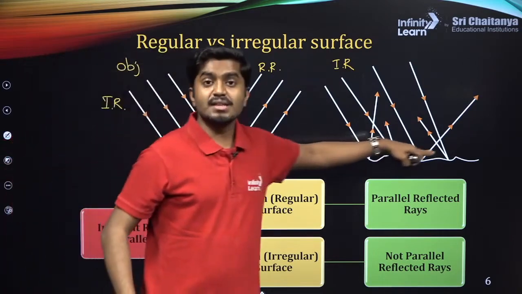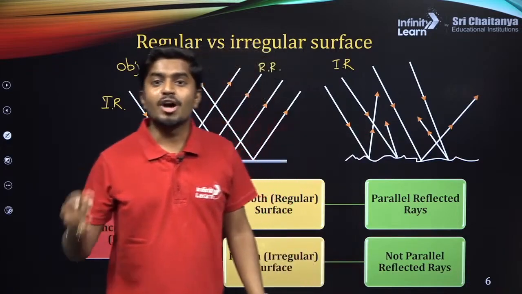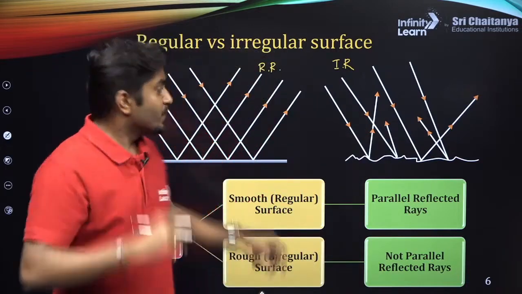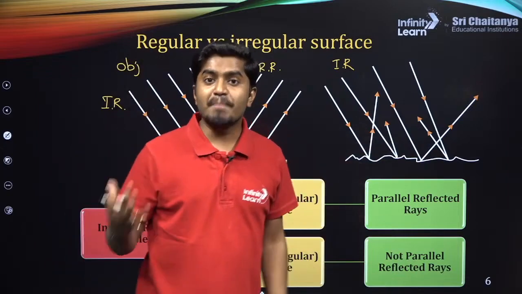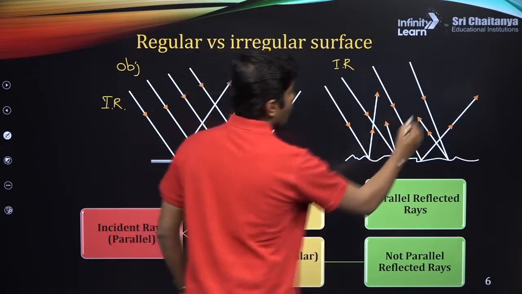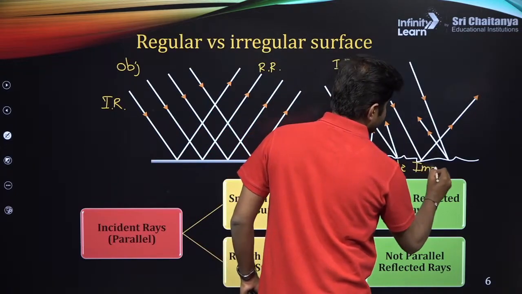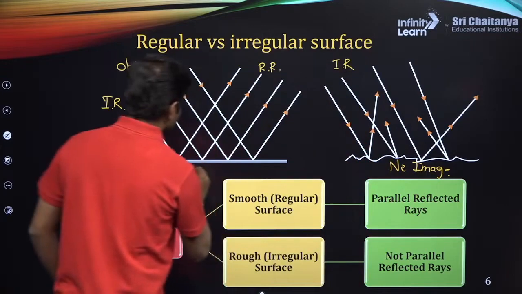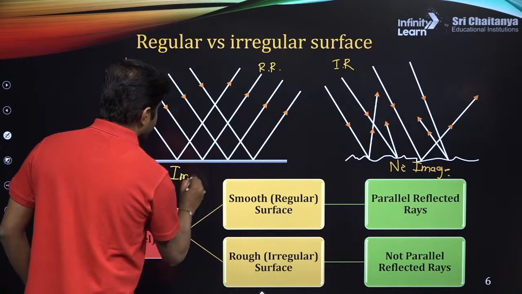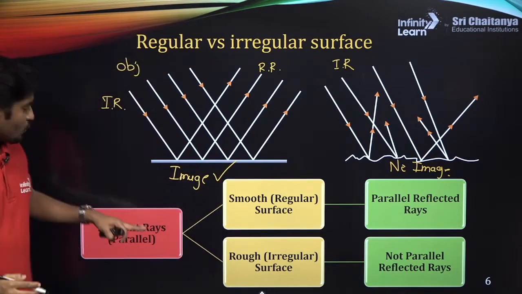But if the surface is rough, what do you see here? The reflected rays are not parallel. If the reflected rays are not parallel, then you won't see any image. So here, no image. And in this one, image can form. What is the difference?